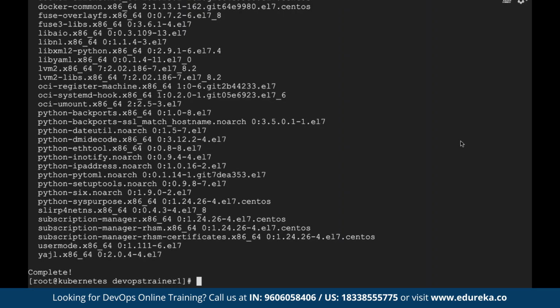Now guys, in Kubernetes architecture, we use a command line utility tool called kubectl, Kubernetes control if I abbreviate it. So the first thing I will do is install kubectl as my command line tool for the Kubernetes architecture. How to install? Simple: yum install -y kubectl.